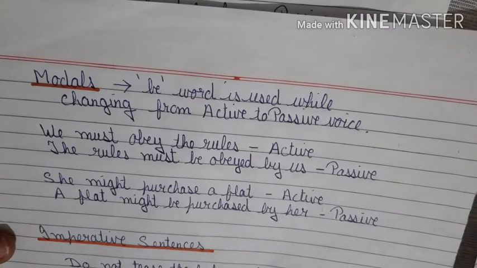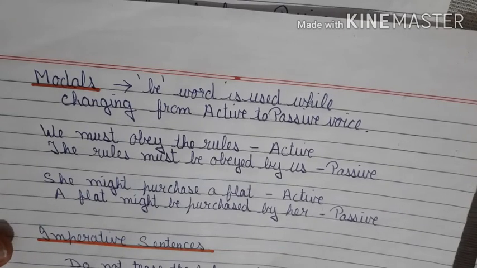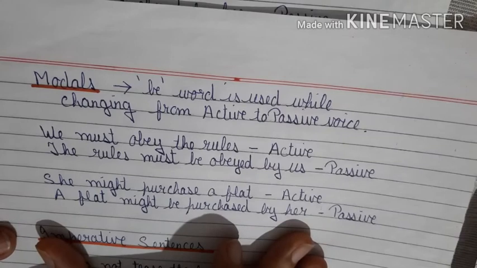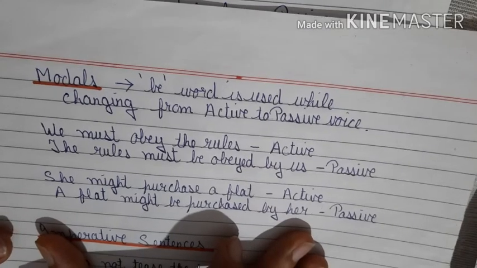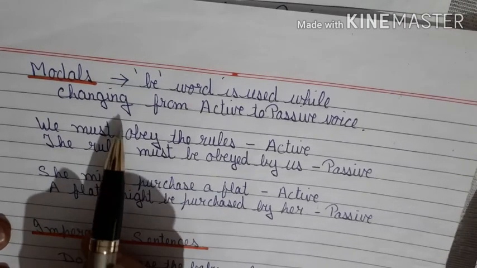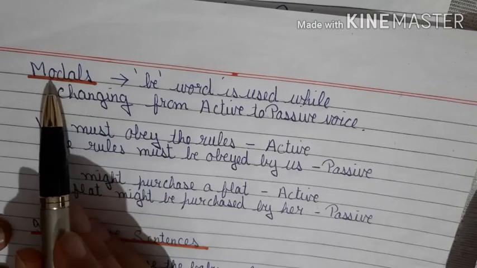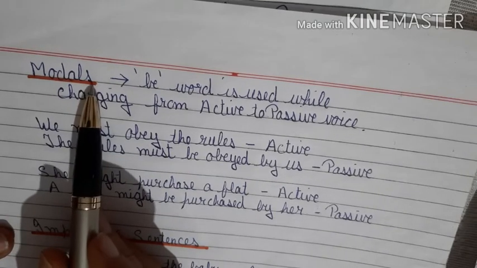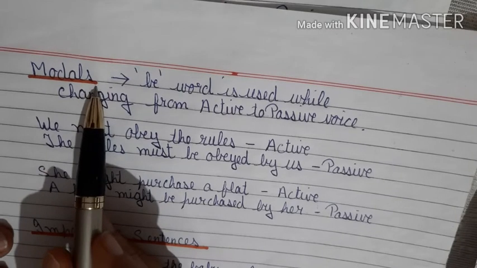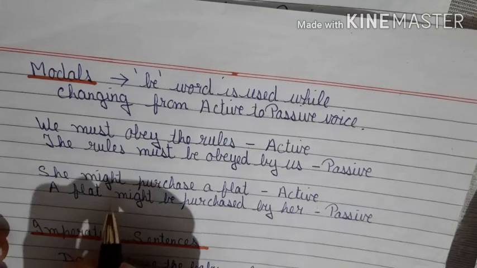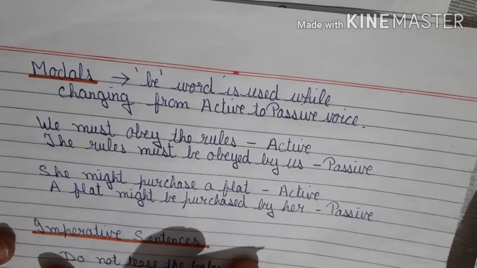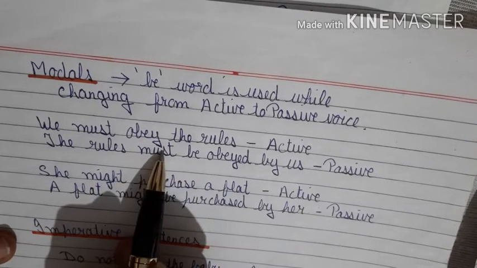Now let's see the last part of explanation of active to passive voice. We have seen the major changes, we have seen how the tense form changes, we have seen how the interrogative form changes. Now let's see if an active sentence has modal in it. Now what are modals? This is one big major grammar topic which you must have done. In very simple terms, modals are the words which show your subject's ability or the possibility of an action being done.